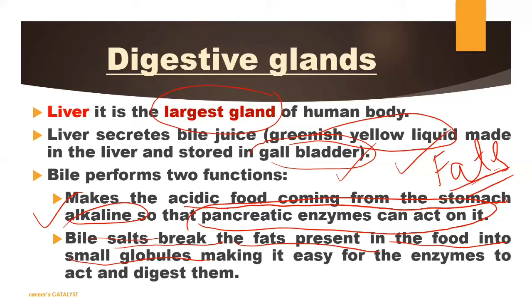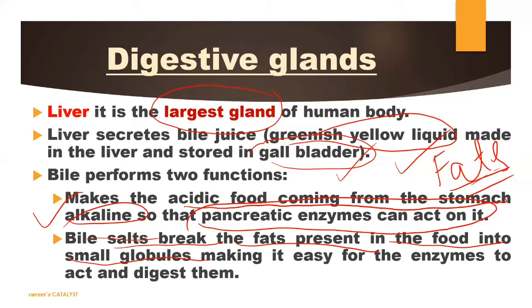Okay, so it will help to digest your food, because this gland, which is defined as liver, is helping to digest the complex fat material, and obviously it is also helping pancreatic enzymes to act on your food. So this is the function of liver that we discussed here.